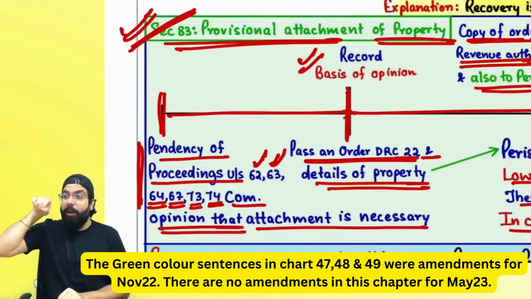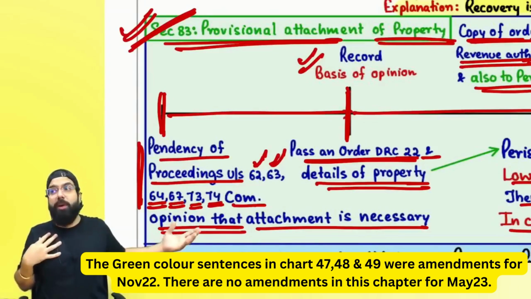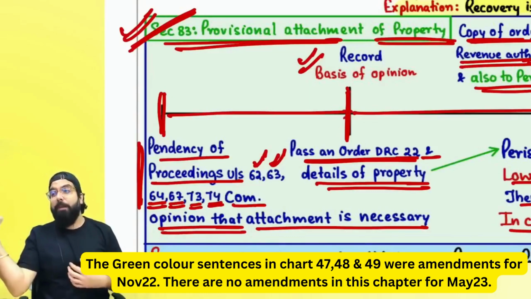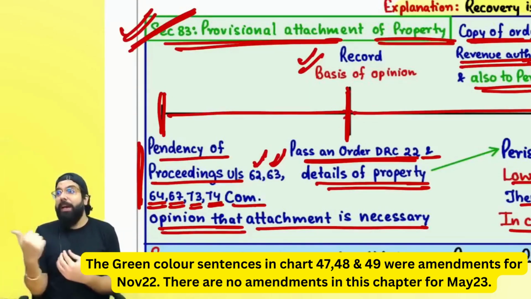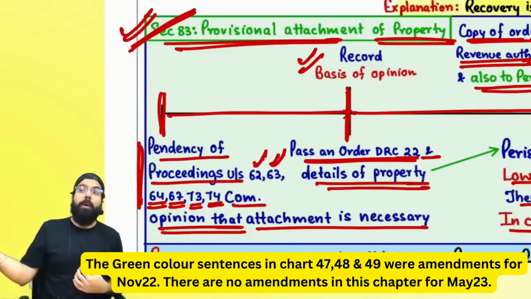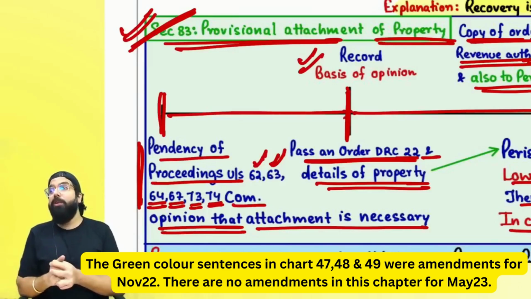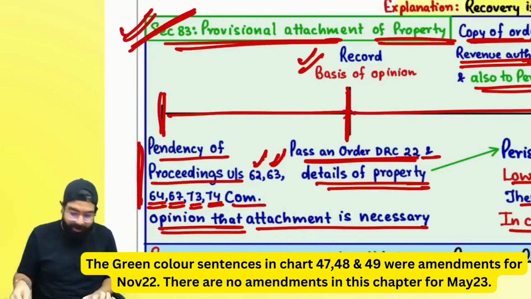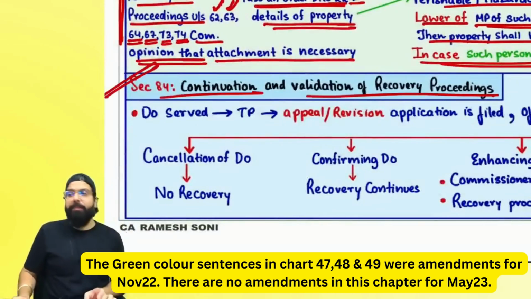Basically, those people who are deriving the benefit. Remember, if one person is issuing a bogus invoice, his name per registration is taken, but the actual person deriving the benefit might be an accountant or any other person behind him. Provisional attachment can happen on those persons mentioned under section 122(1A), at whose instance the transaction was carried out or who is the actual beneficiary of the transaction. Remember always. Now section 84, continuation and validation of recovery proceeding.